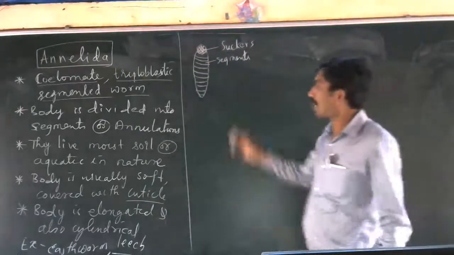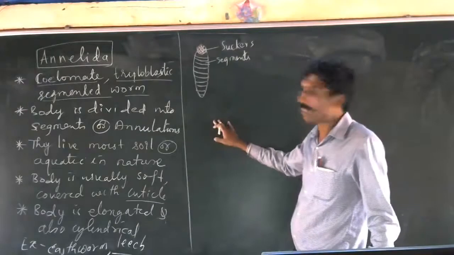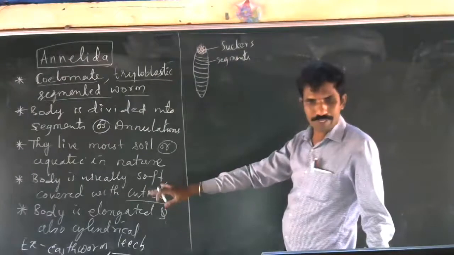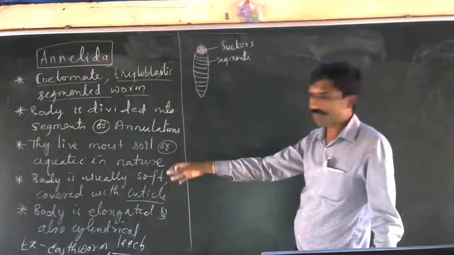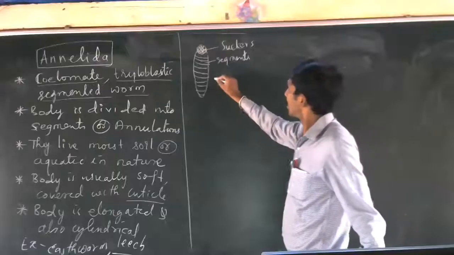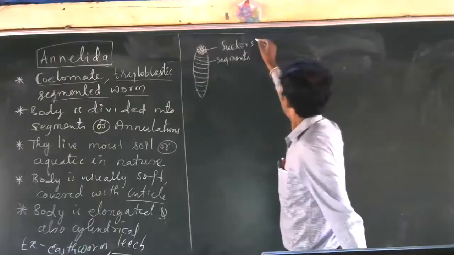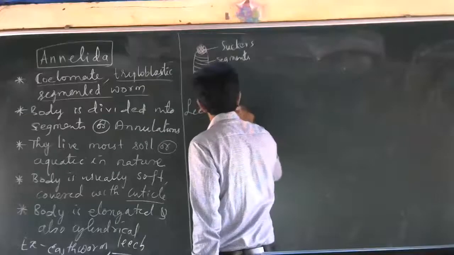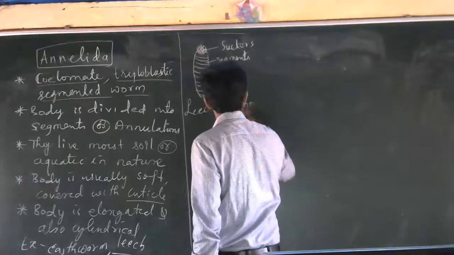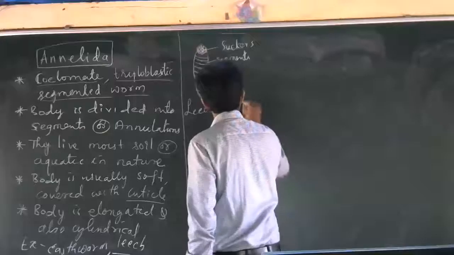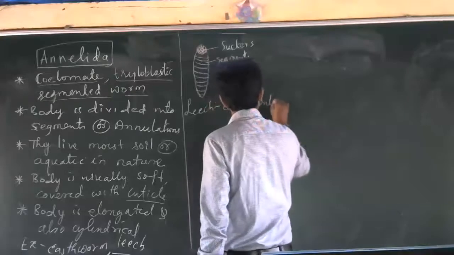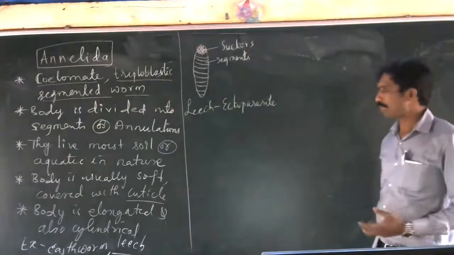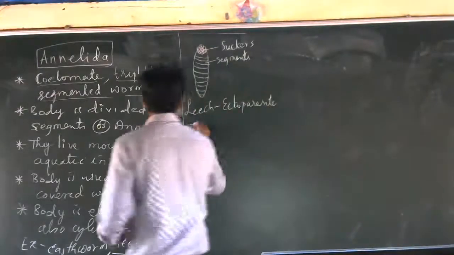So in these animals, some are free living, some are parasites. If you take earthworm and leech, earthworm is free living, which does not depend on other organisms for food. But leech is called an ectoparasite. Ectoparasite means they suck the blood directly from the other organism.